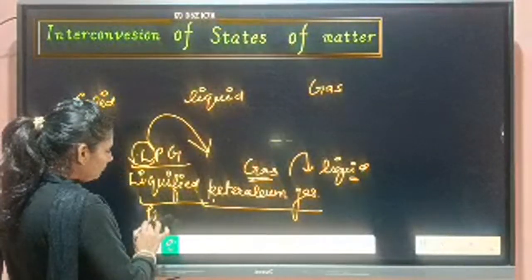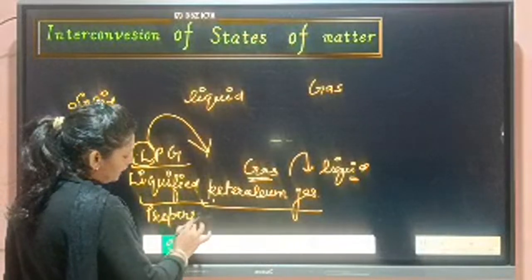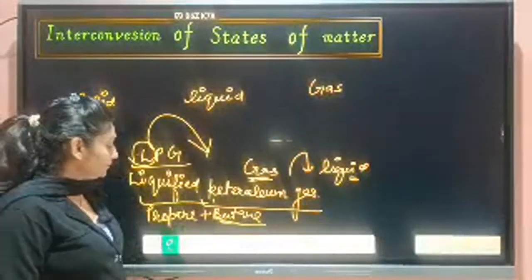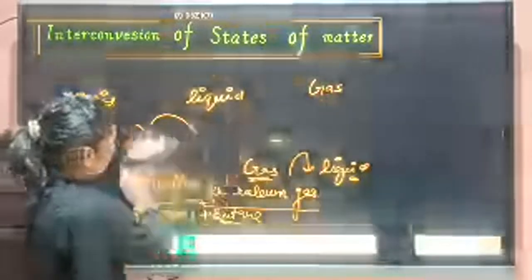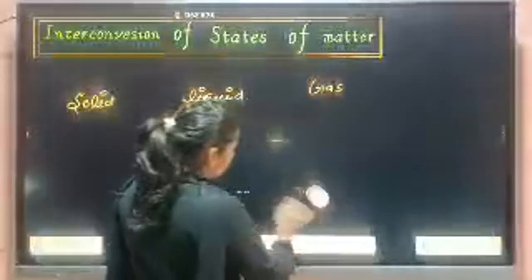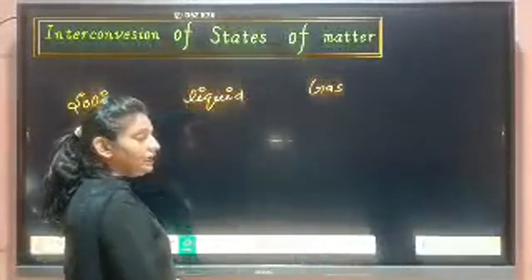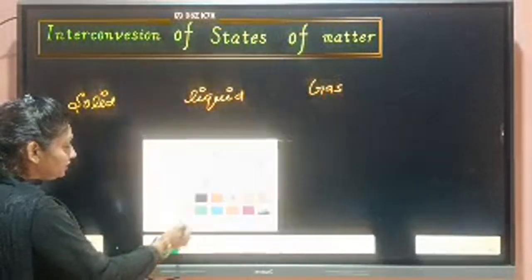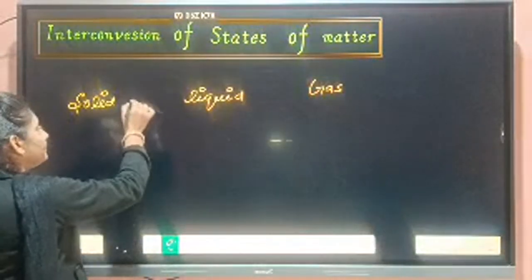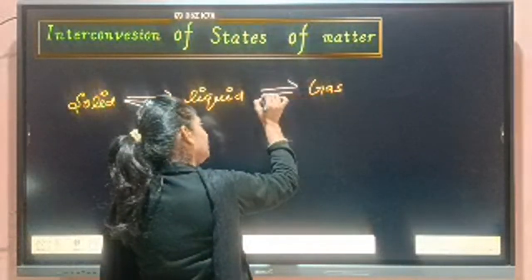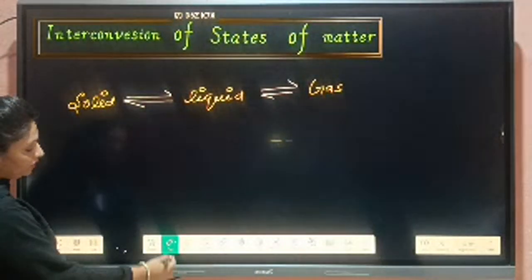And here the main components are propane and butane. What are the main components of LPG? Propane and butane. So students, these three states are interconvertible from one to another. They can be converted by heating or cooling, by applying pressure or increasing temperature. So students, here solid can be converted into liquid and liquid can be converted into solid.